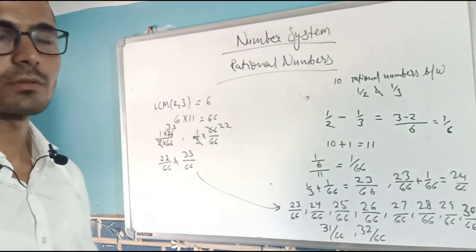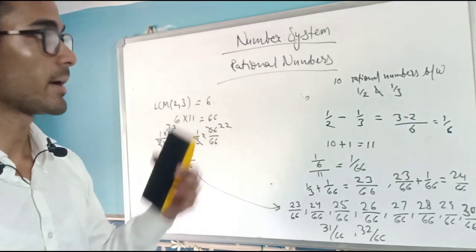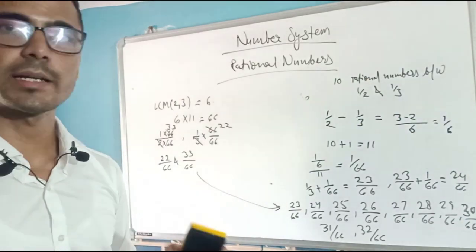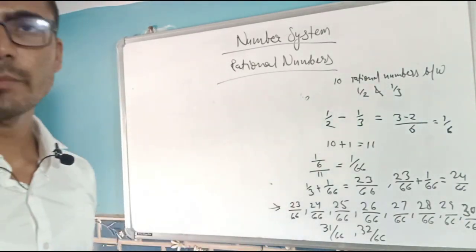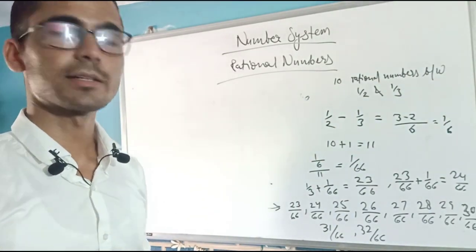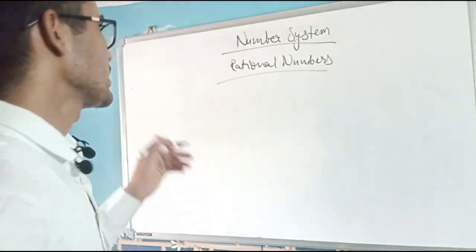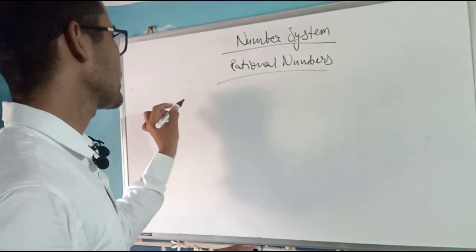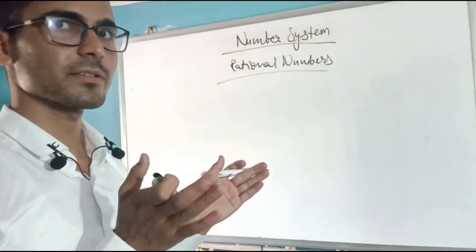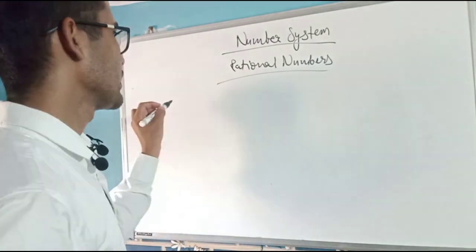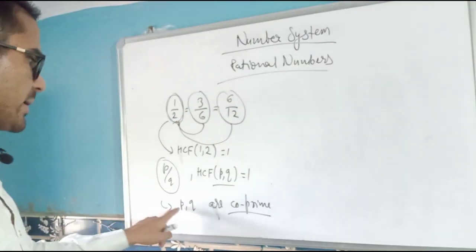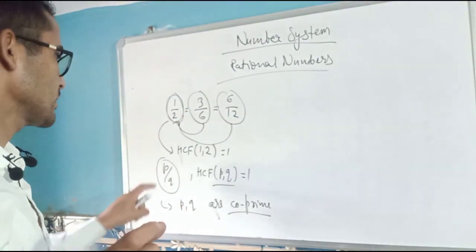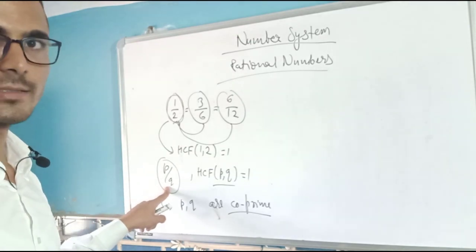Of course we can write even 100 rational numbers between these two numbers, even 1000, even millions, as many as you want. So we can say there are infinitely many rational numbers between two given rational numbers. There are other types of numbers also, in rational numbers there is a category called equivalent rational numbers. This is the reduced form of these two numbers, right? When p and q are co-prime with each other, then the rational number is in its reduced form.